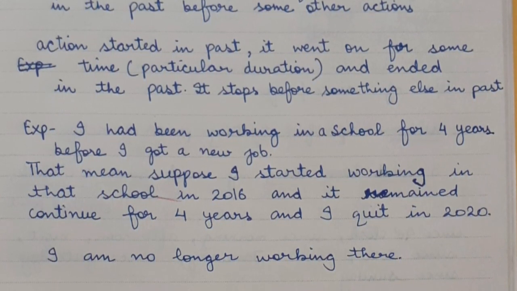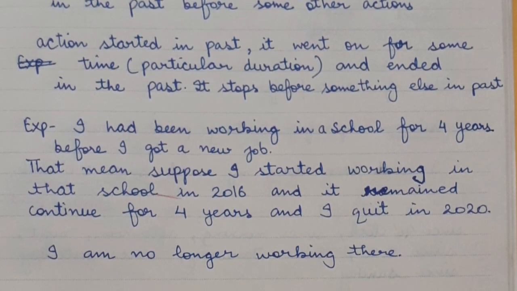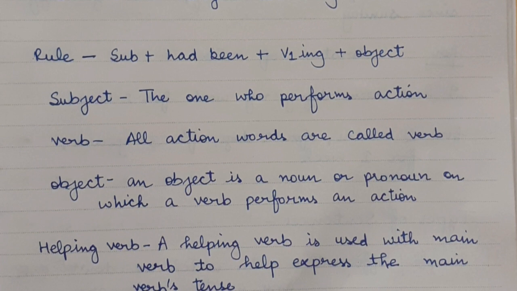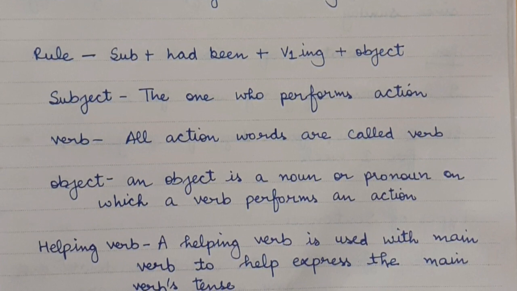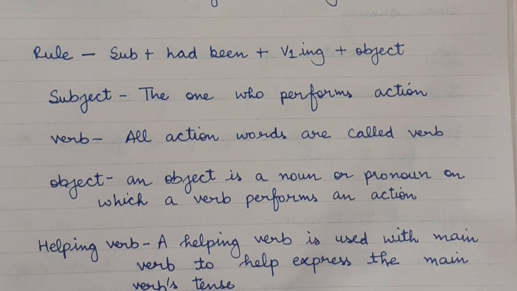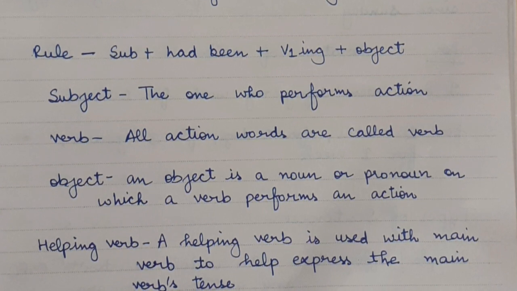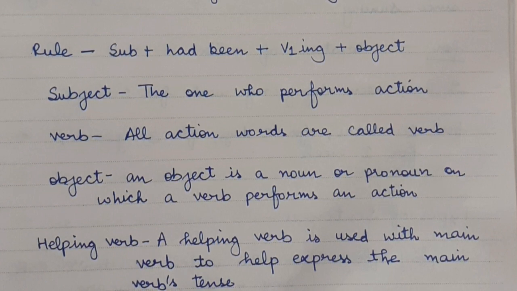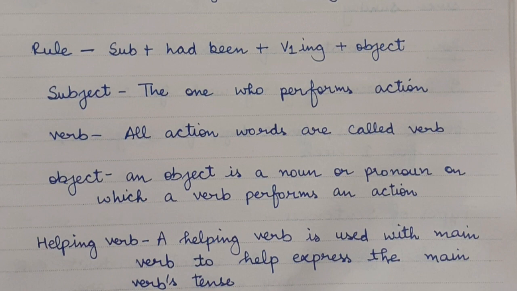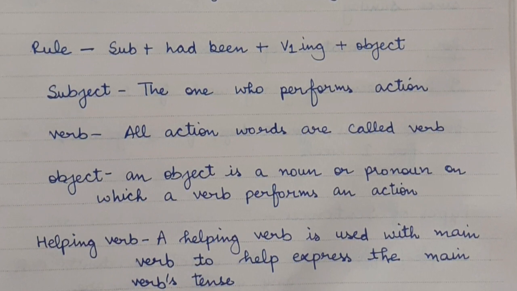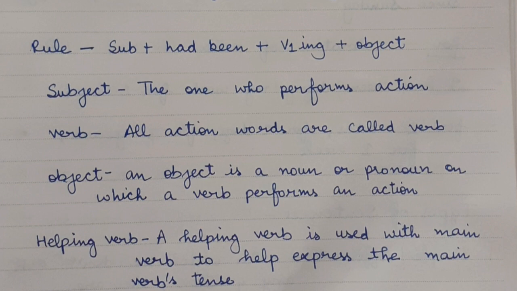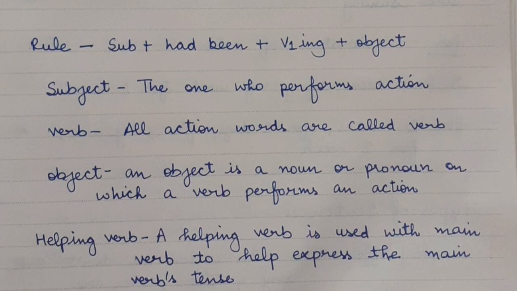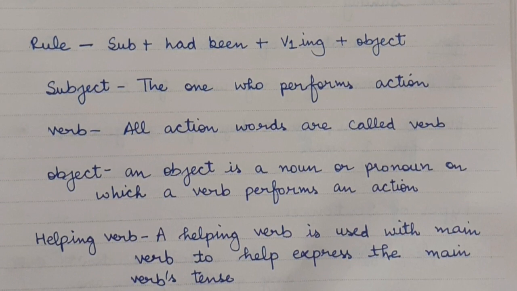Now we will move to the structure of this tense. The rule is subject plus had been plus first form of verb plus ing plus object. We will have a look on what is subject, verb, object and helping verb. Subject is the one who performs action. All action words are called verbs. An object is a noun or pronoun on which a verb performs an action like watch, move, see, fly and many other.